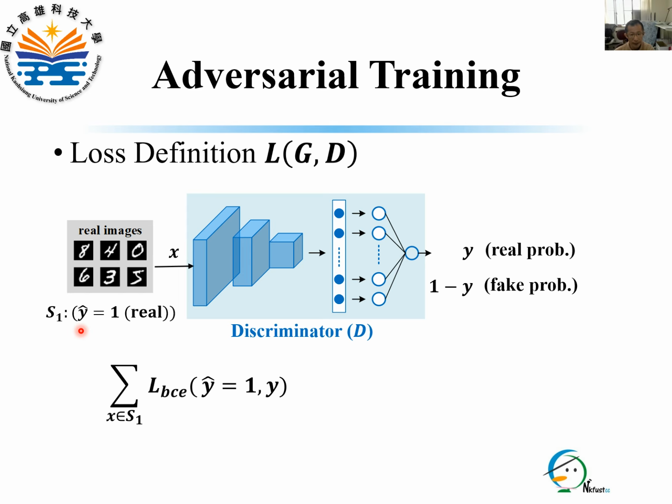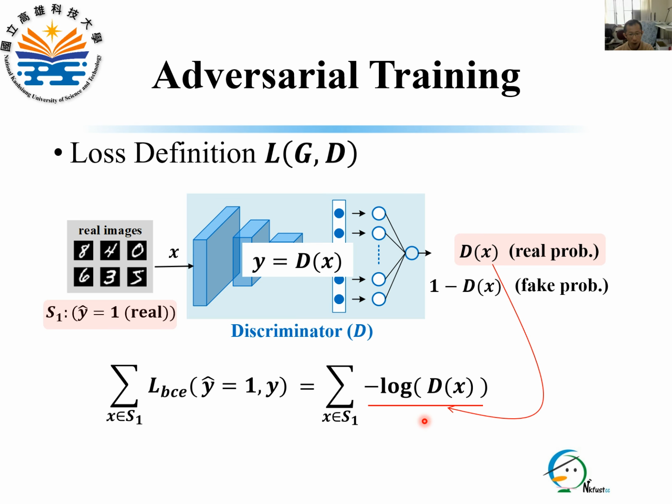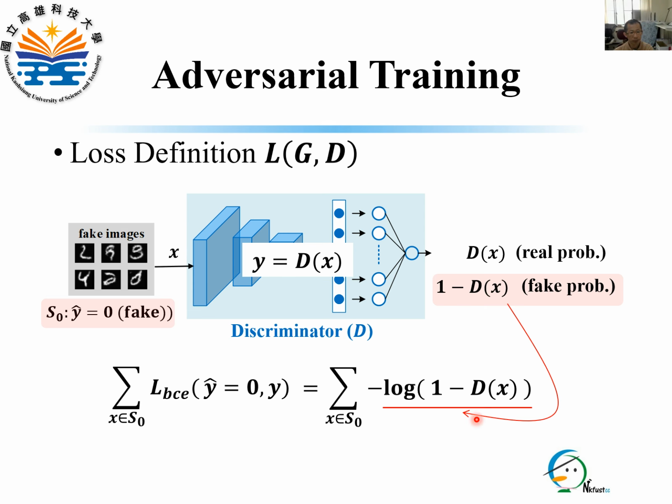For a real image X in S1, the discriminator's output probability Y can be written as D(X). The cross entropy of this real image is therefore minus log of D(X). For a fake image X in S0, its probability output from the discriminator is 1 minus D(X). Similarly, the cross entropy for this fake image is minus log of 1 minus D(X).